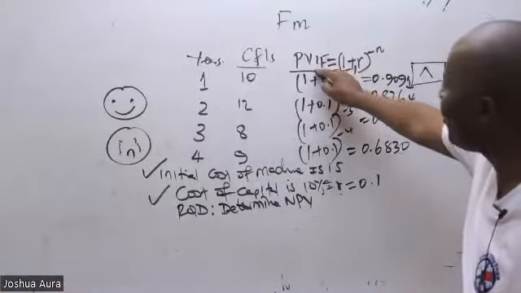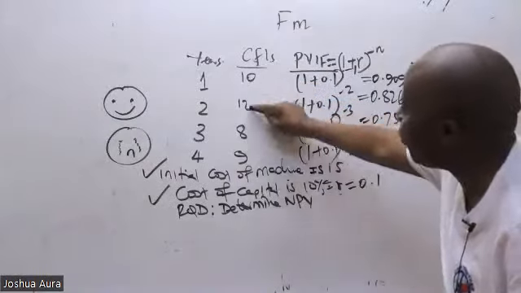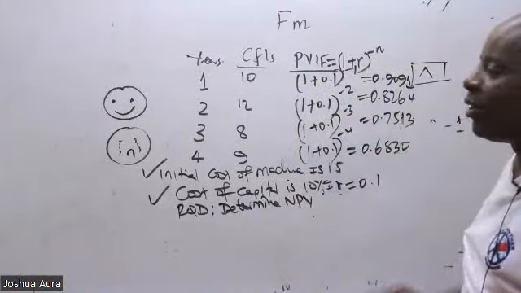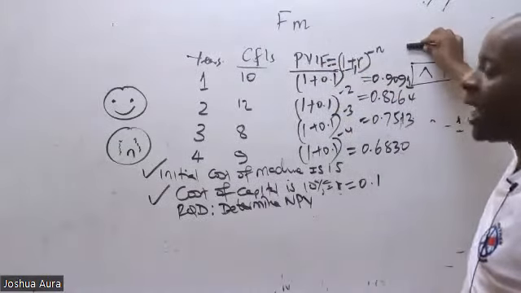We call this present value interest factors. We use present value interest factors when these cash flows are fluctuating. Now, once you have gotten the discounting factors, then I'll have to create the last column here.